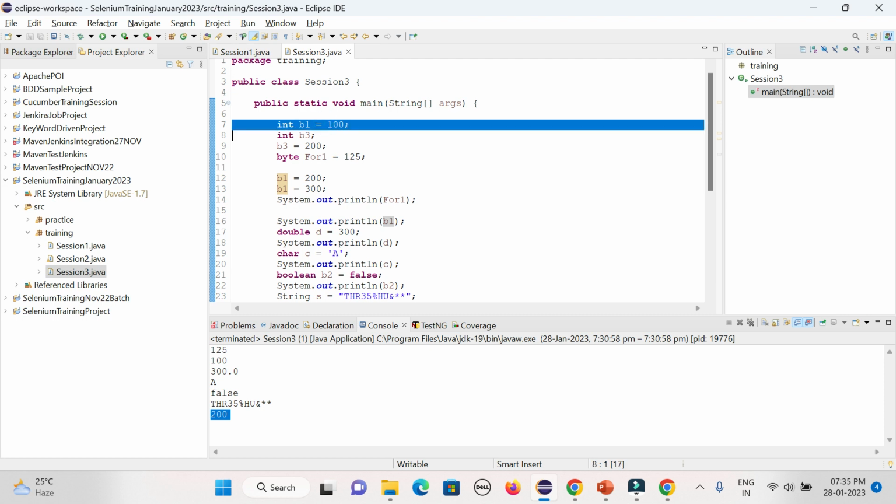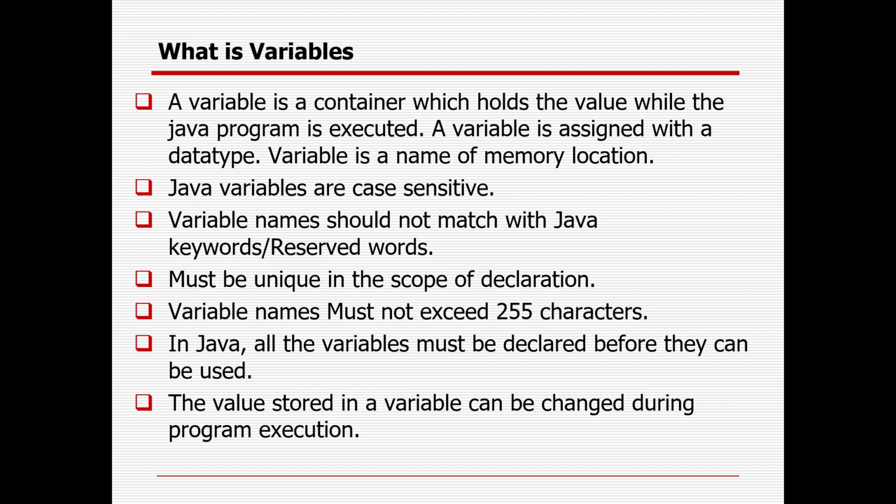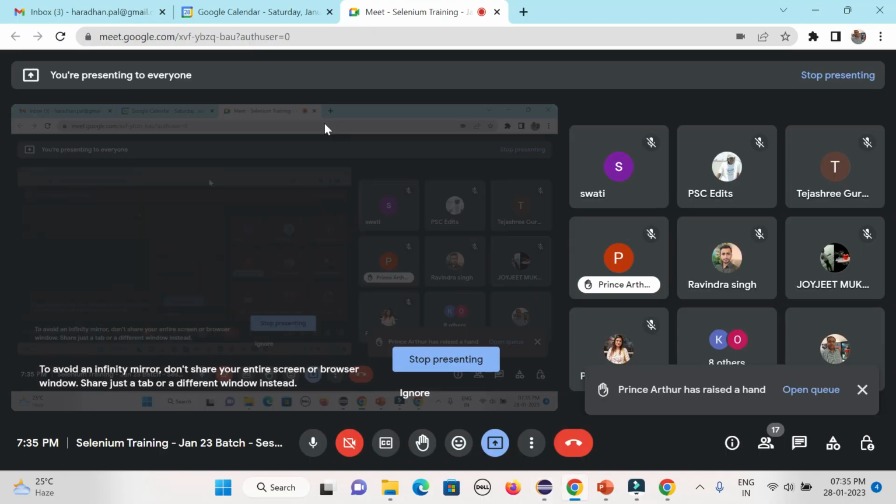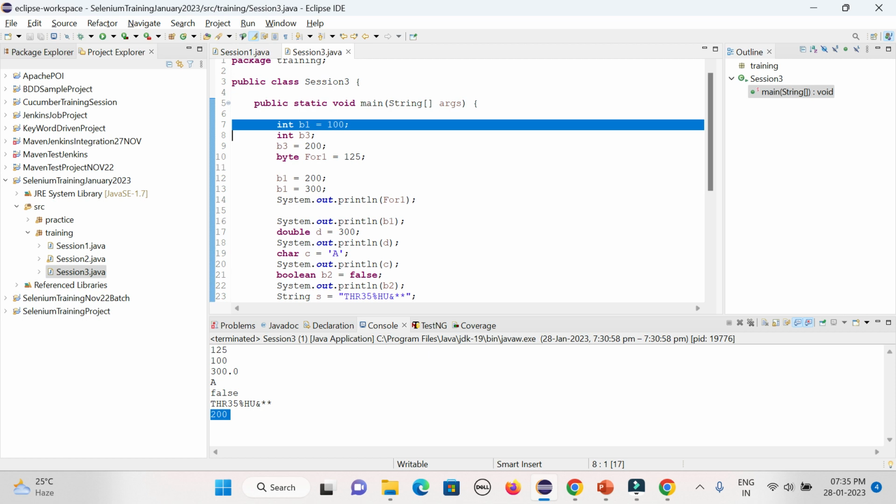Can anyone try? It is having 3 values, right? 100, 200 and 300. What value will it print? What is the reason? Yes, exactly, the latest value it will take. In case there are multiple values, it is the latest one.